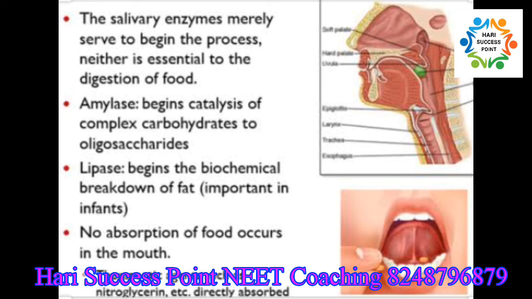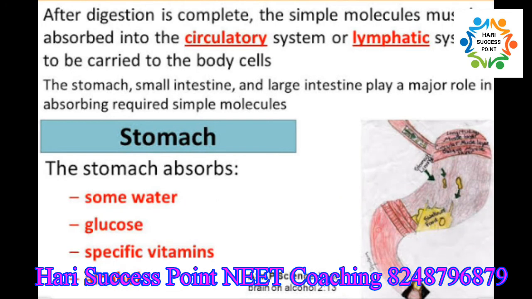The main part of digestion, or the churning of the food, occurs in the stomach, and there also a small part of absorption takes place. In the stomach we can see the absorption of water, simple sugars and alcohols, etc.